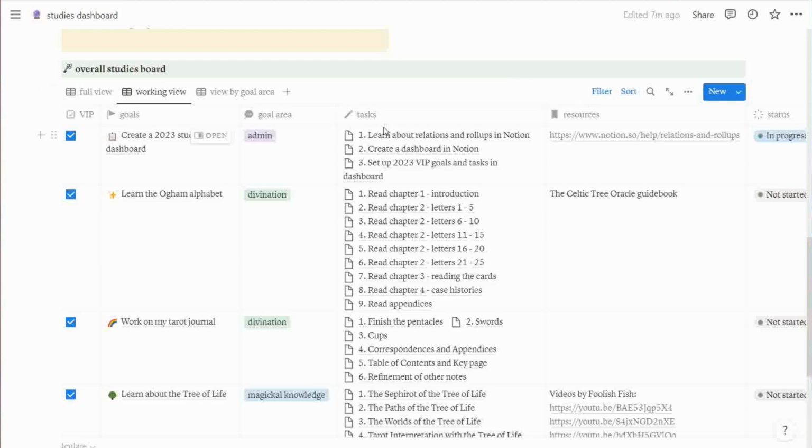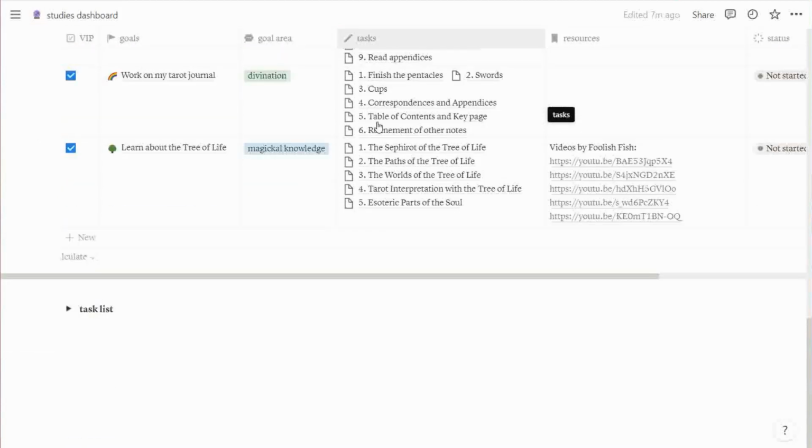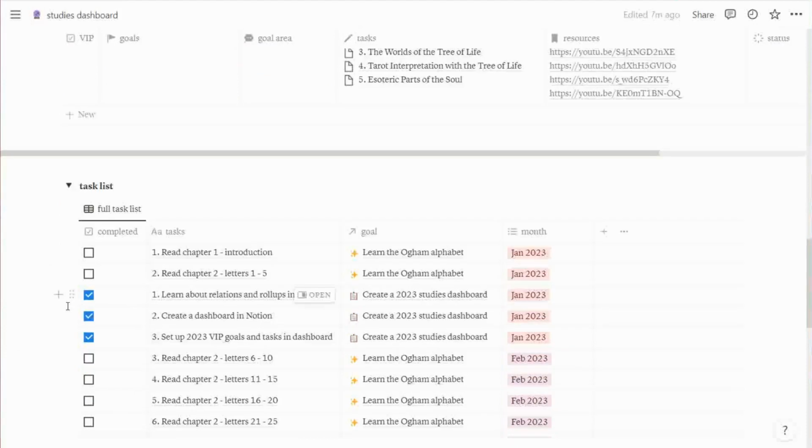And the last part down here is a task list. So here is where I control the task setup. And for any given goal, I will write down all the related tasks in this task list section and assign it to their respective goals, and also assign it to the month which I want to be working on the task. So if I need to modify and add new tasks, here's where I do it.